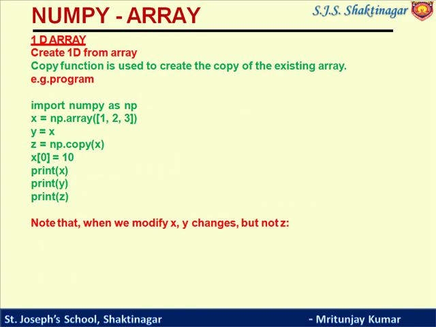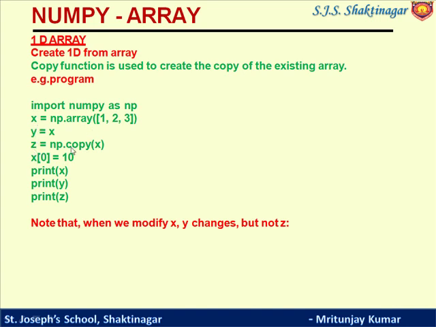Now let's see how we can create a 1D array from an array. That is, one existing array is there, and how can we create another array from the existing array? For this, see the program. Import numpy as np, x is equal to np.array, I have given 3 values: 1, 2, 3. So we are copying this array x to a variable y.